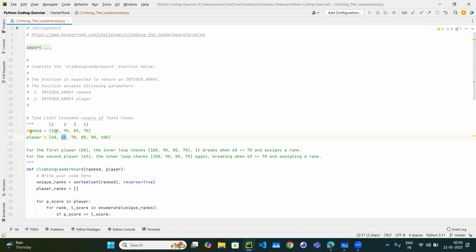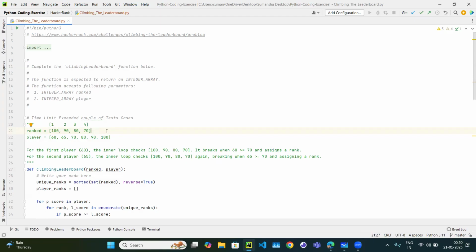65, again we compare with 100, we compare with 90, we compare with 80, we compare with 70, again we could not find. Maybe next is 66, again we compare with 100, with 90, with 80, with 70, again we are going to put that. So it looks like we are unnecessarily traveling through the array. And now the next question is, without traveling, without comparing, how can you know?